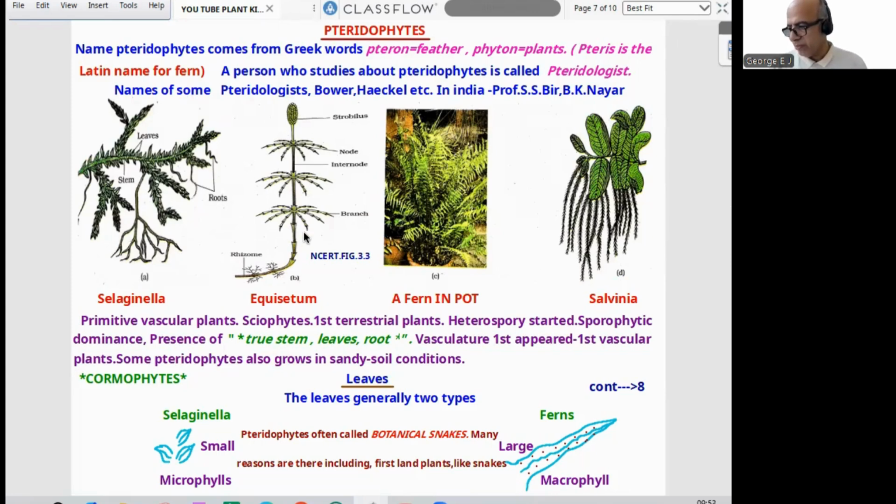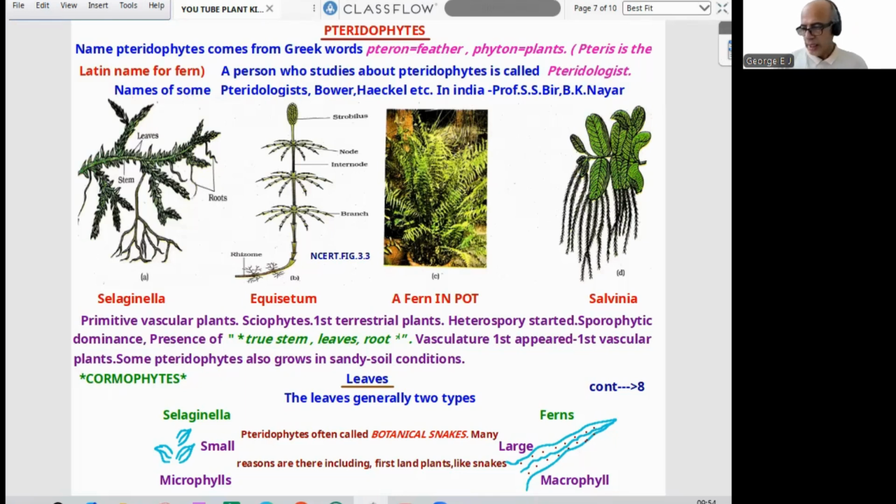Four pteridophytes are shown here: Selaginella, Equisetum or horsetail, fern, and Salvinia. All of these we have to learn from the NCERT diagram. Now, they are primitive vascular plants. Xylem and phloem begin here. They are the first terrestrial plants. Heterospory is started, with sporophytic dominance and presence of true stem, root, and leaf. Vasculature first appeared; they are the first vascular plants. Some pteridophytes also grow in sandy soil conditions. True stem, root, and leaves are present, so they are often called cormophytes.